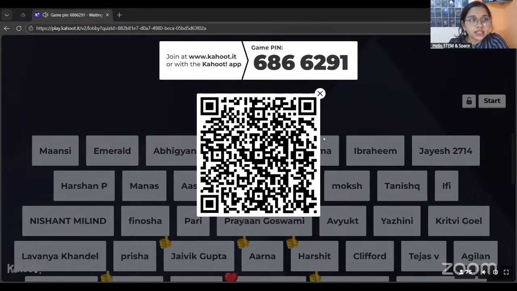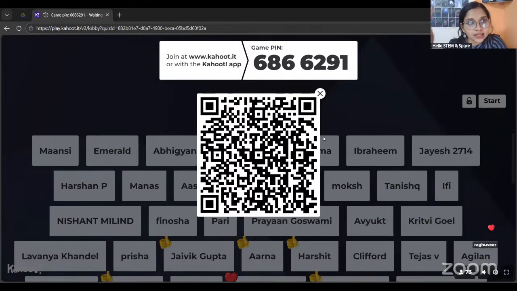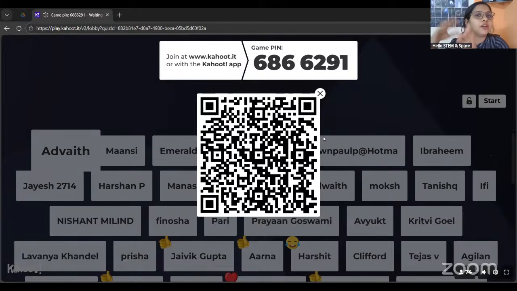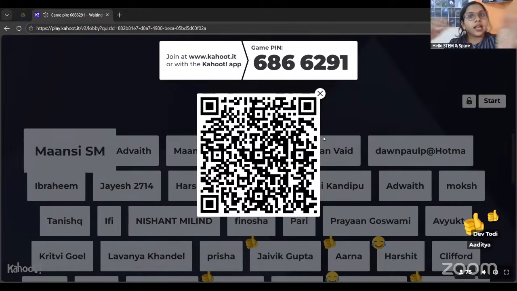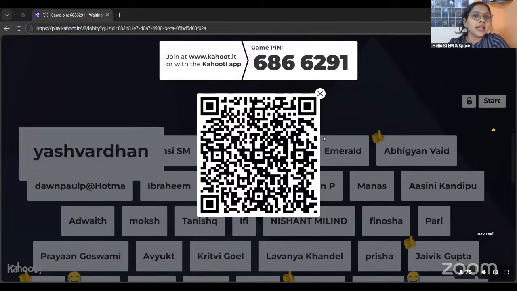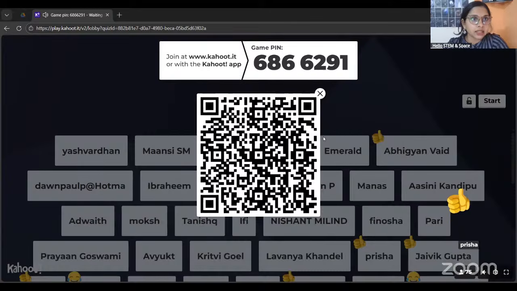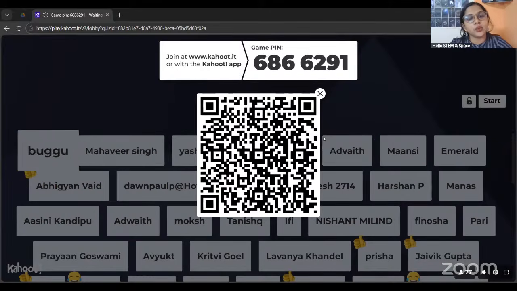Let me tell you once again, you need two devices. One for watching the live, because all the questions will be on my screen, and another device for giving the answers. It can be a phone, tab, or even a laptop, but in that case you can use the split screen method. On one side you can see the questions, and on the other side you can give the answers.